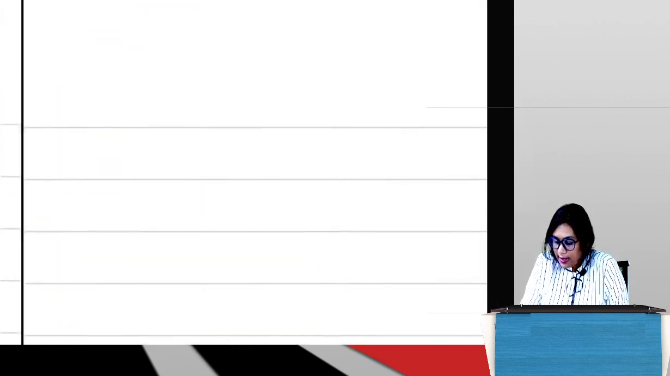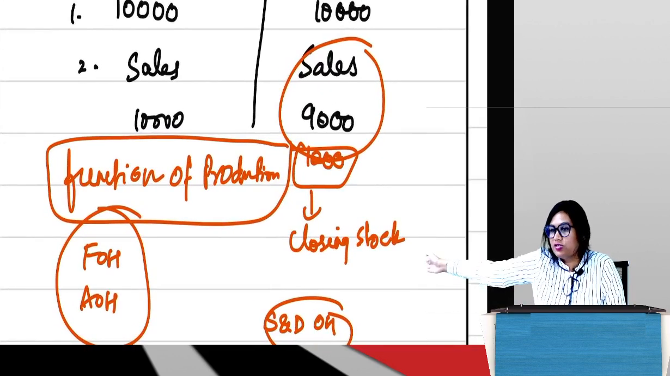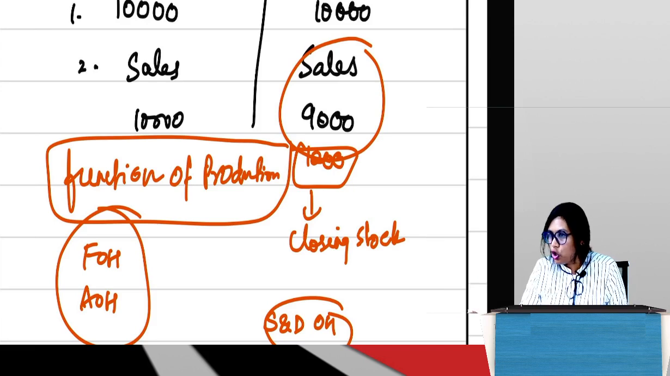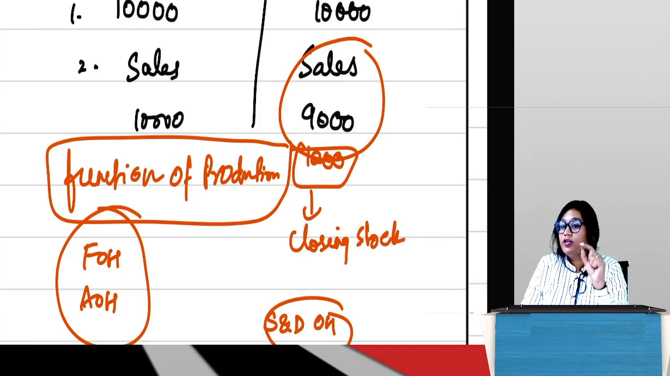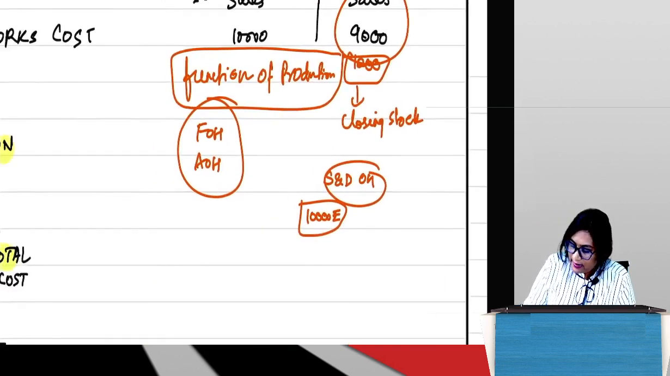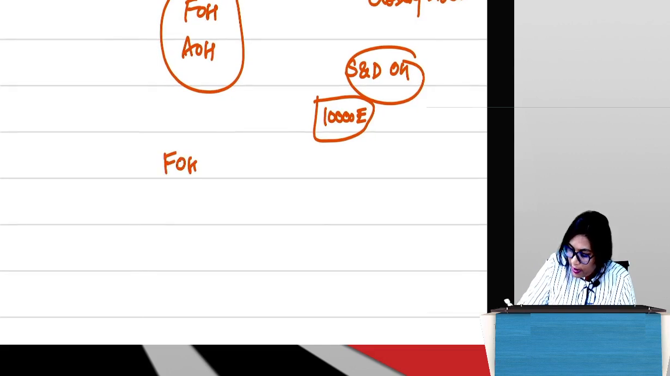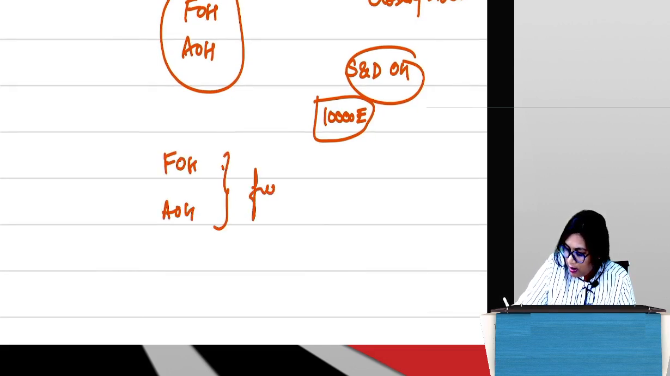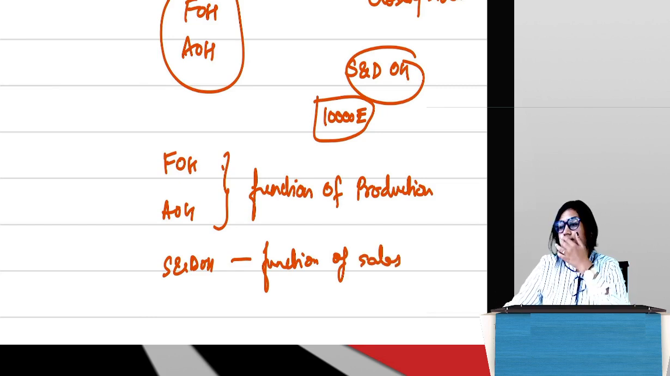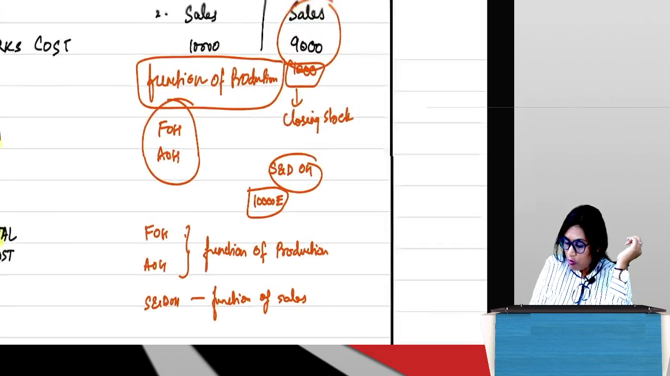Can I say this 9,000 rupees is spent for the 1,000 units lying in stock? If that was the case, then it wouldn't be lying in stock, no? It would have been sold off. Yes or no? So selling and distribution overheads are always a function of sales. Please write that down. Please write: FOH, AOH, they are a function of production. S&DOH is a function of sales. Please write it down. Do you all want to copy this?